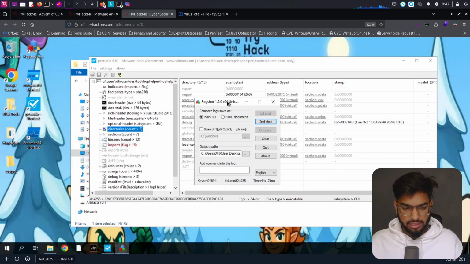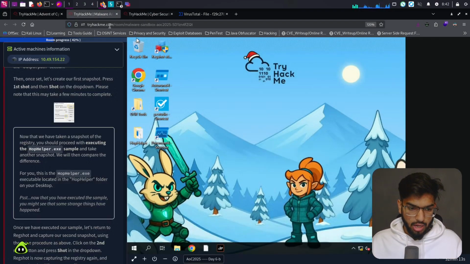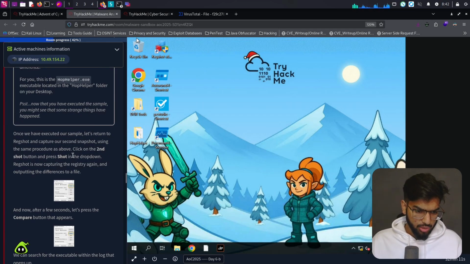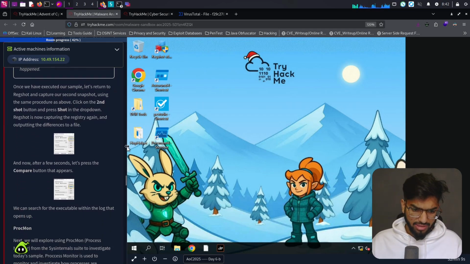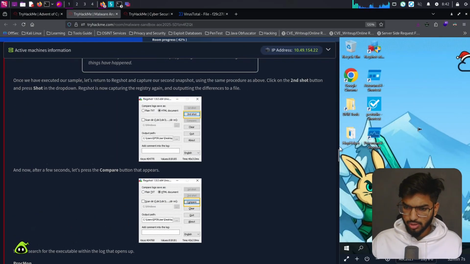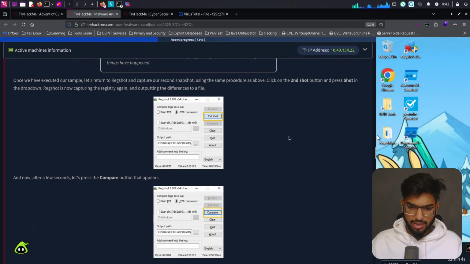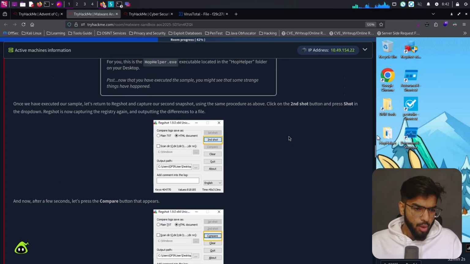Okay, here we finish the first snapshot. As you can see, it has collected 40498 values of registries. It has identified so many keys. And snapshot 2 is also ready for us to deal with. Okay, let's go down here. In fact, we are not able to interact with this, so I'll just close it. Once we have executed our sample, let's run the Regshot and capture our second snapshot.